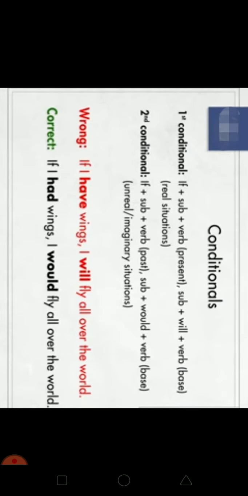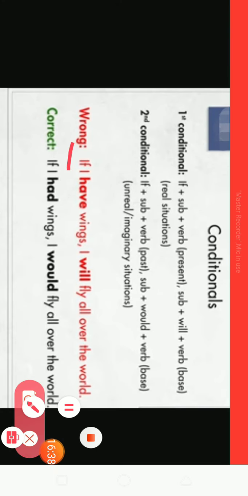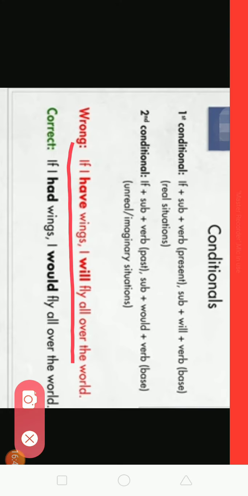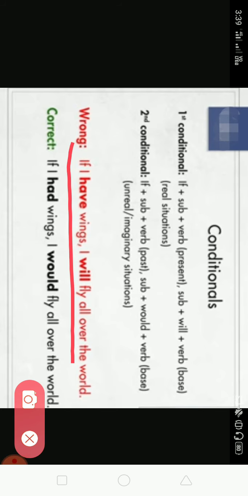Moving further, conditional number 2. First you should look at this sentence. If I have wings, I will fly all over the world. Now this part should have past form. Look at the second conditional, this one.